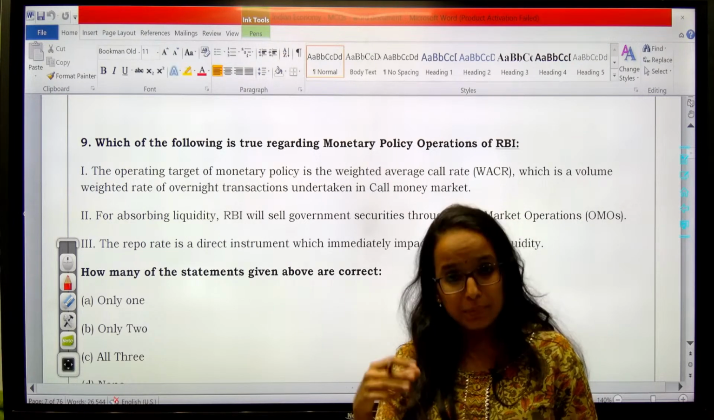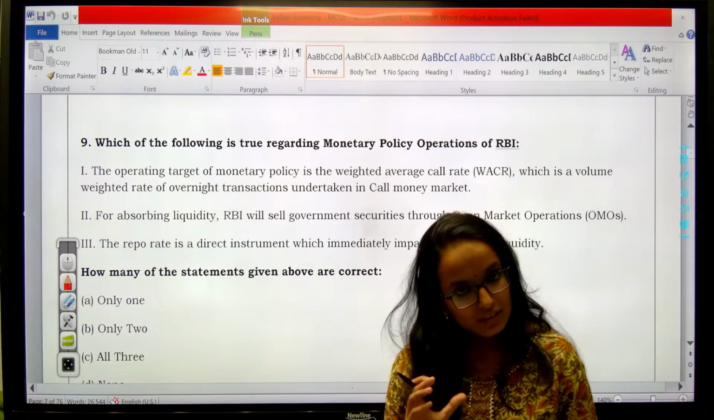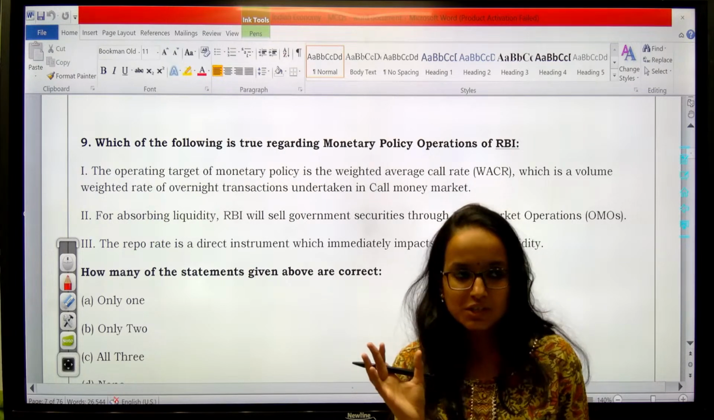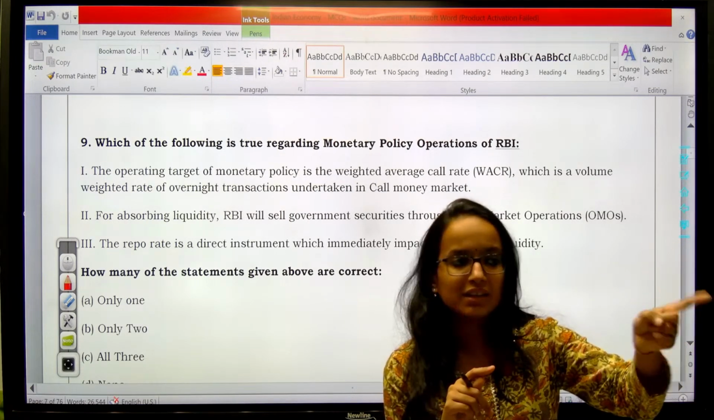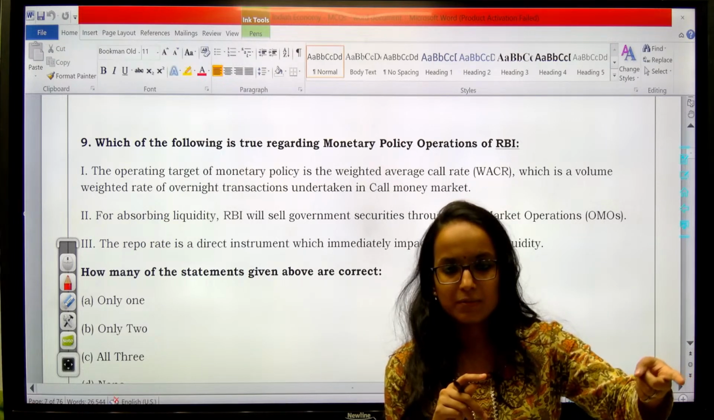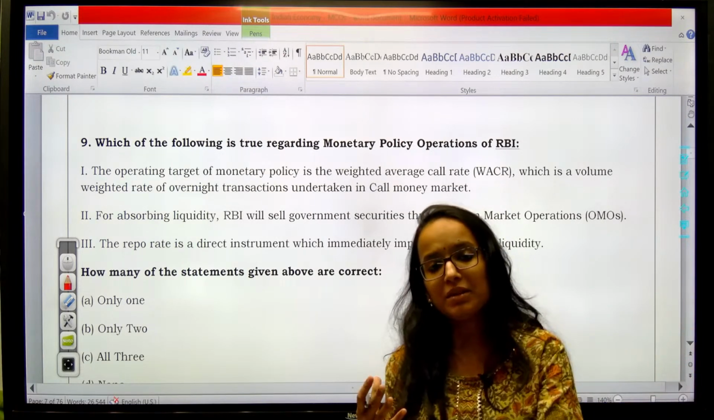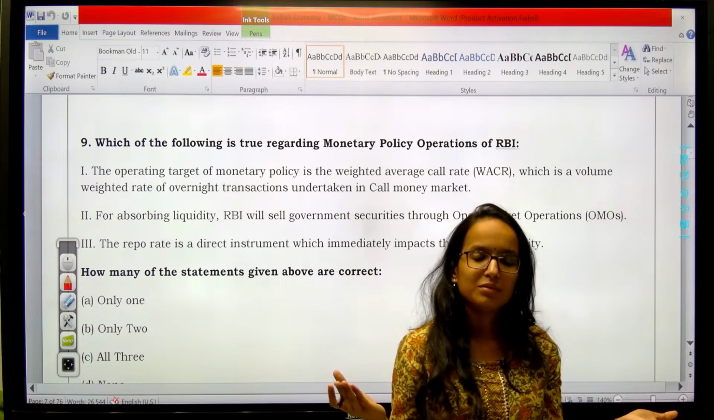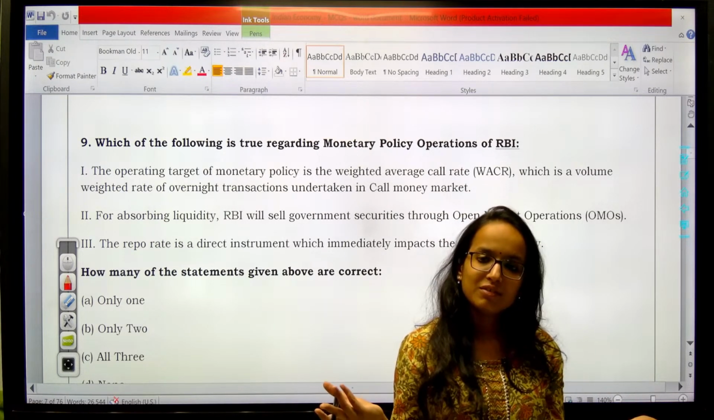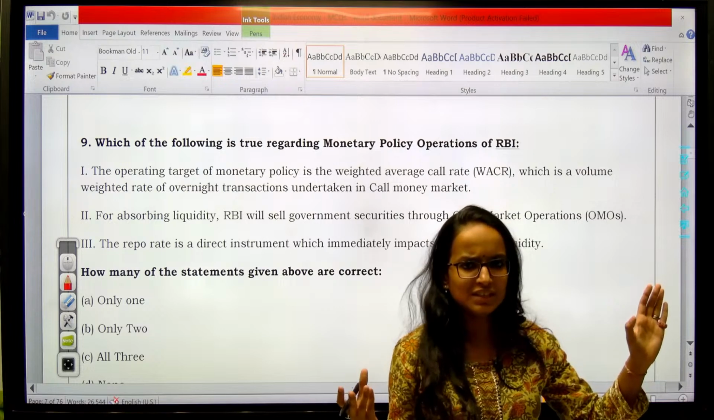When deliberate appreciation is done, it will be known as revaluation. So remember the difference between depreciation and devaluation. Depreciation by the market, devaluation by the authorities, that is deliberate depreciation. Appreciation by the market, deliberate appreciation by the authorities, which is revaluation. So remember these terms, okay.